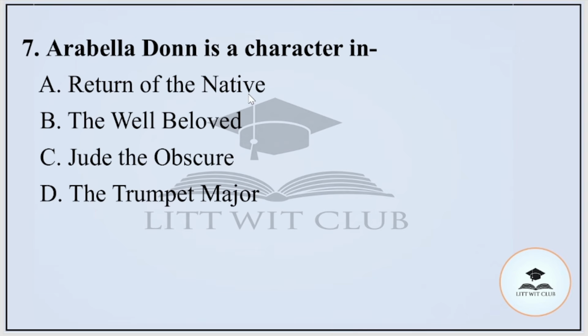Question number 7, Arabella Donn, a character, appears in which of the following works? A, Return of the Native, B, The Well-Beloved, C, Jude the Obscure or D, The Trumpet Major. And the correct option is option C, that is Jude the Obscure.